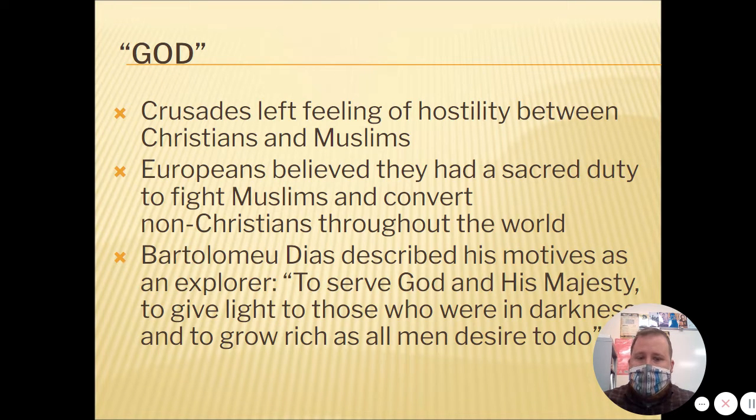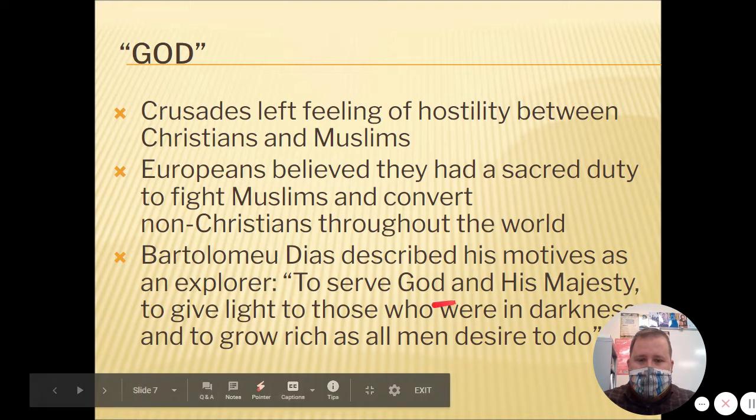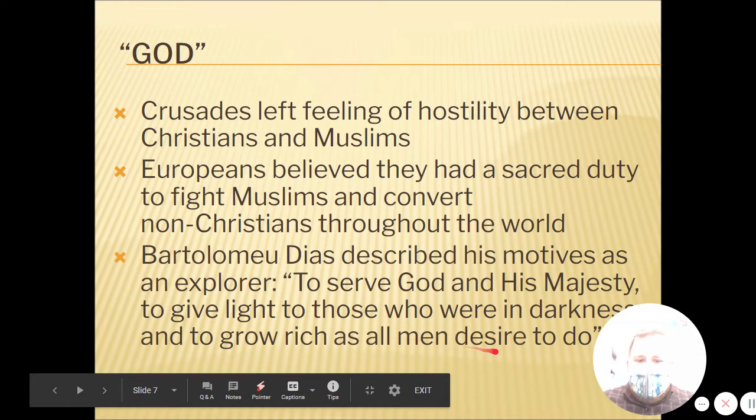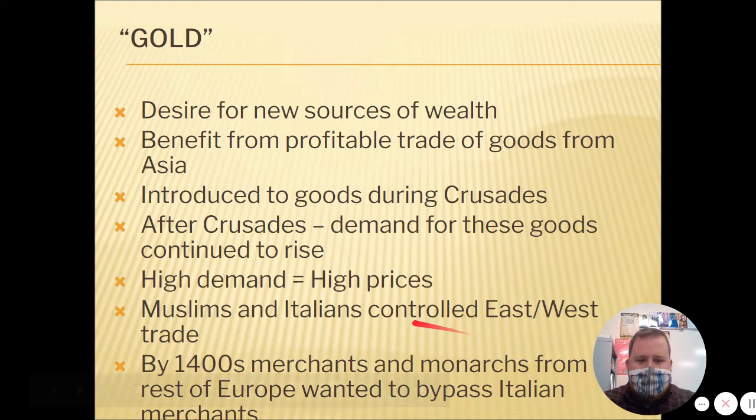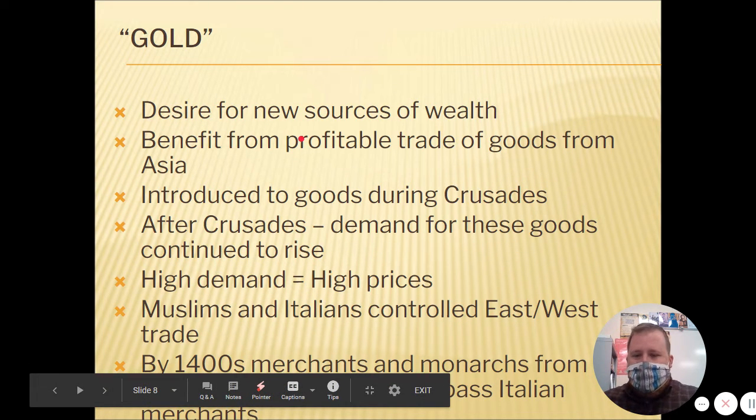Bartholomew Diaz described his motives as an explorer. He said, "To serve God and His Majesty." There you go, there's the God portion. "To give light to those who are in darkness," also spreading religion, "and to grow rich, as all men desire to do." So that hints at another motivation that he had, which is the gold motivation, to grow rich.